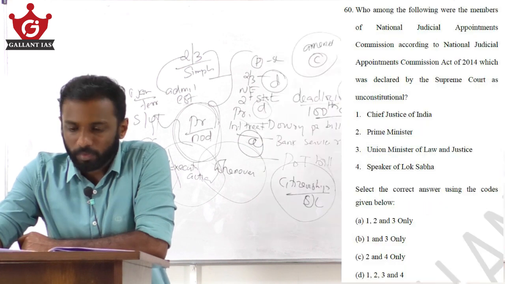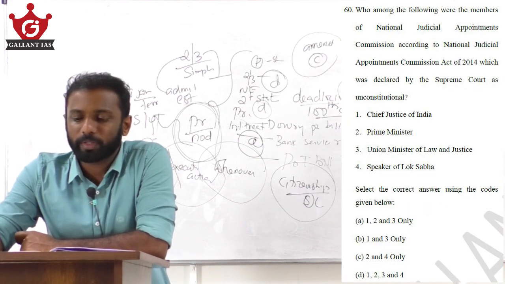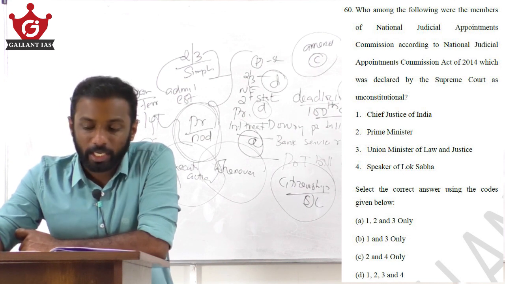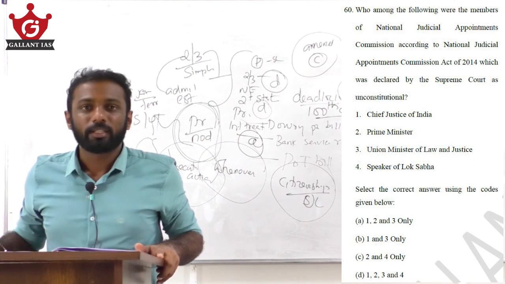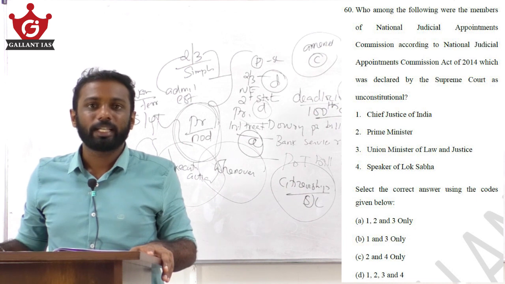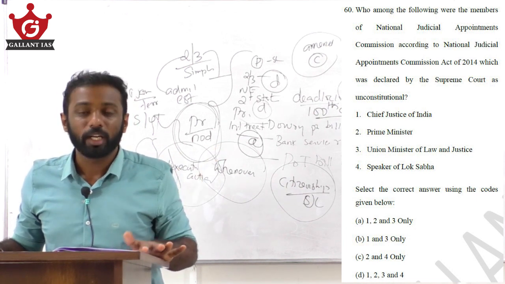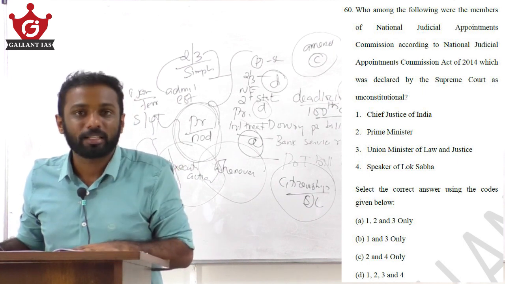Okay, take question number 60. Who among the following were the members of the National Judicial Appointments Commission according to the National Judicial Appointments Commission Act of 2014, which was declared by the Supreme Court as unconstitutional? See, Parliament came with an amendment creating the National Judicial Appointments Commission. That commission will recommend the appointment of judges to the higher judiciary. So, who were the members of that commission was asked in this question.